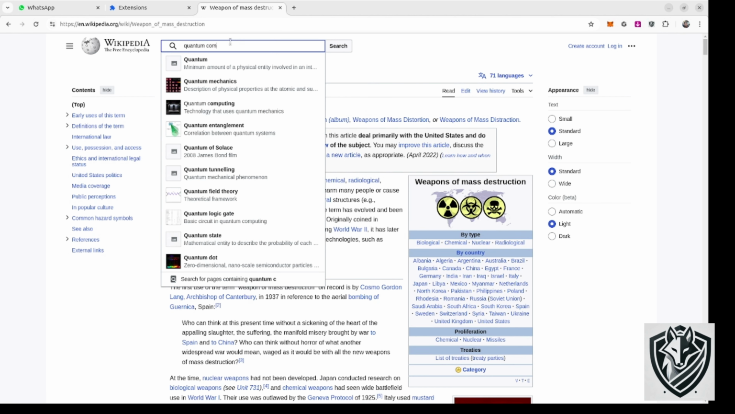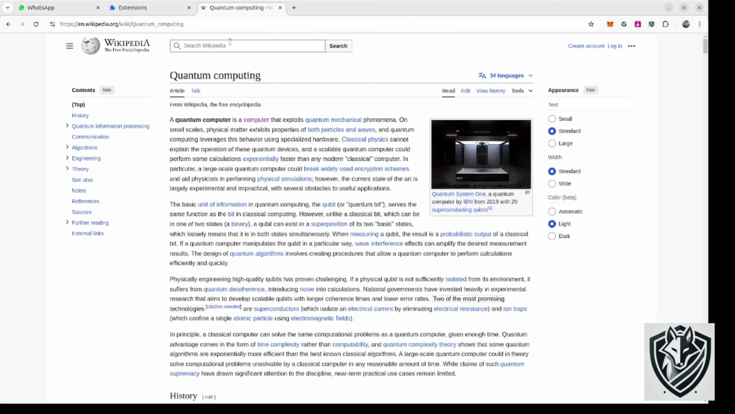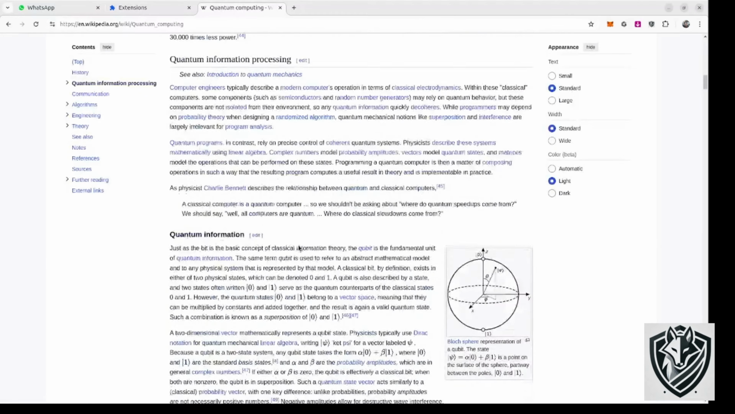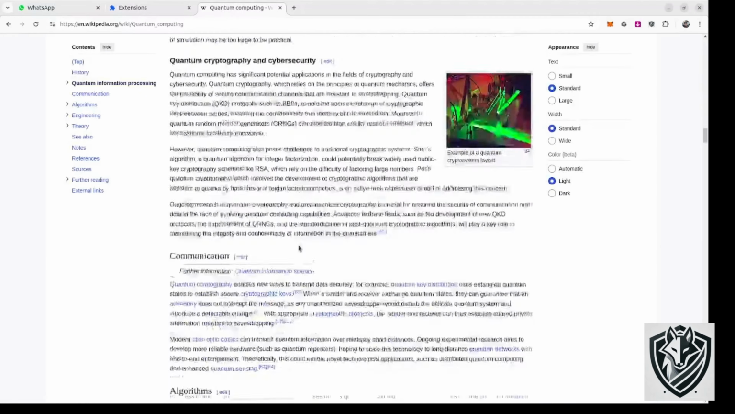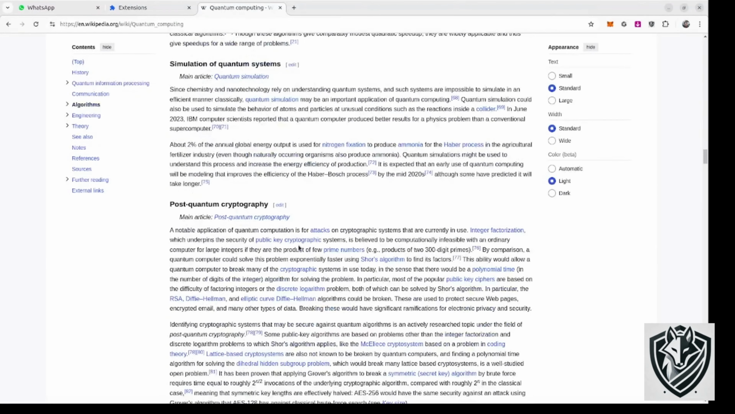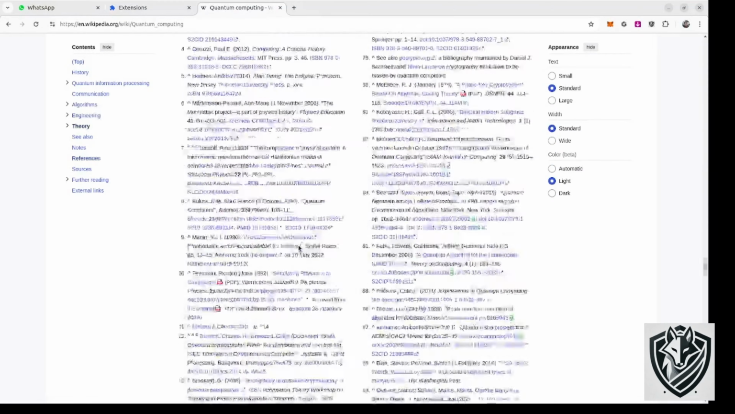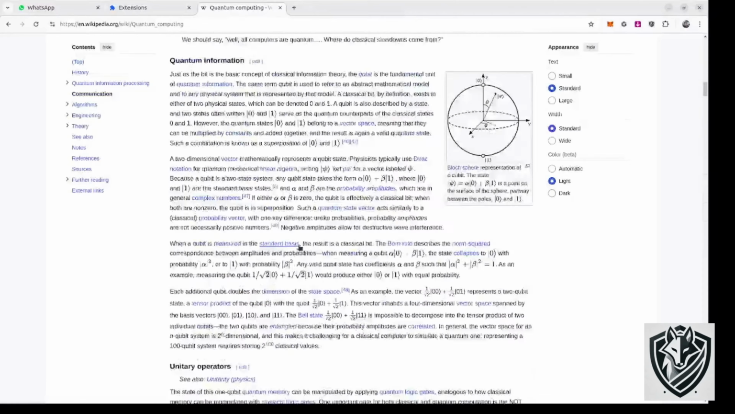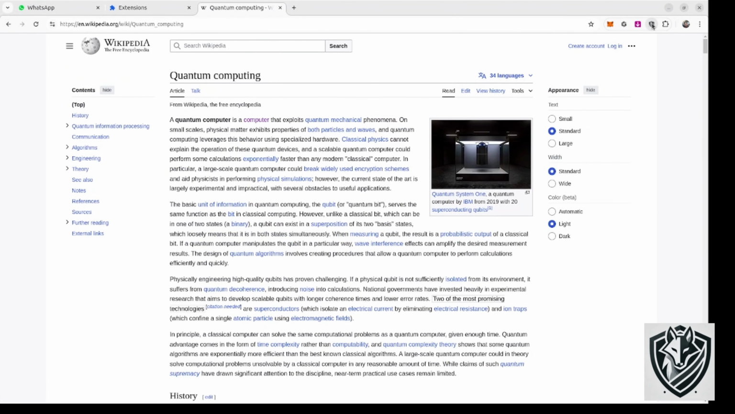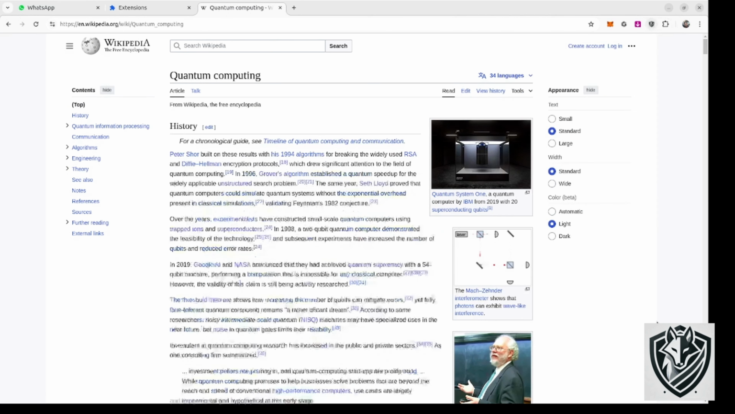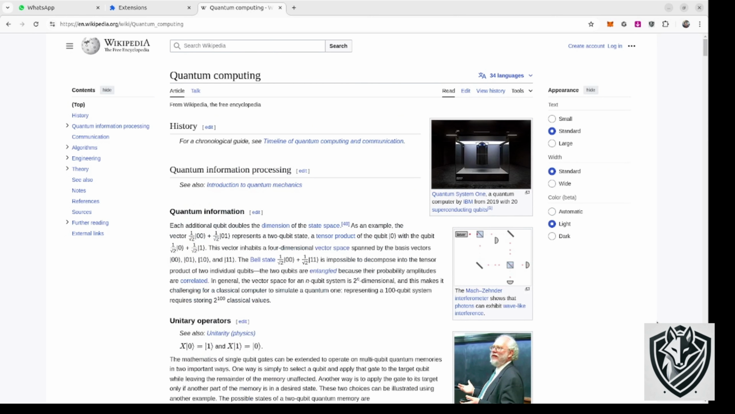On the same Wikipedia website, let's open quantum computing, which is another type of technological article, and see how Wolfshield processes it. This entire article is about quantum computing, covering various aspects of what it does and the scenario behind it. When we hit apply filters in the Wolfshield, it is able to detect that this is a technological article, and then it filters that content.